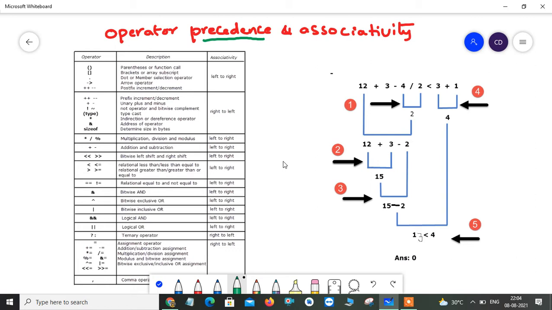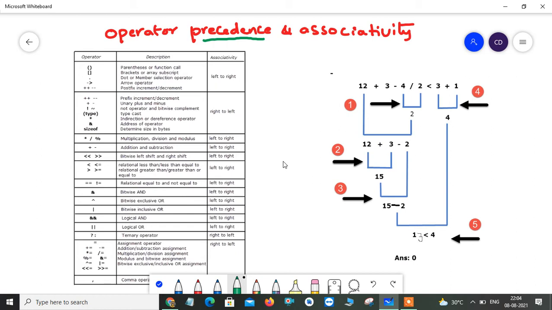Whenever you have an expression, the question is: among all the operators, which operator takes the first priority to evaluate, and in what direction are you going to evaluate your expression? These two questions come to mind before you evaluate any expression. The answer is operator precedence and associativity.